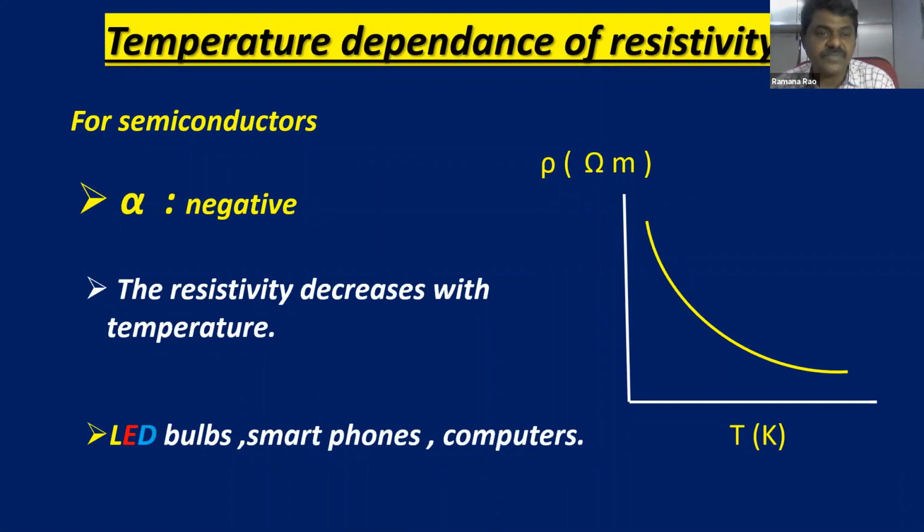And what are the uses of semiconductors? Where are we going to use these semiconductors? All of you are familiar with LED bulbs. So LED means what? Light emitting diode. LED means light emitting diode. So in LEDs, the components are semiconductors.